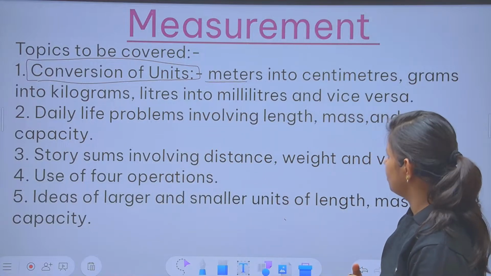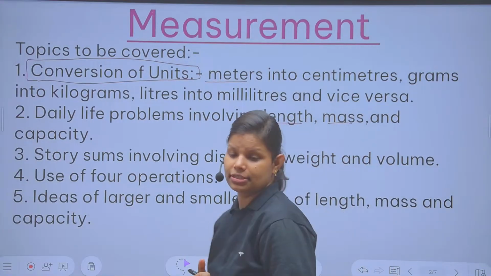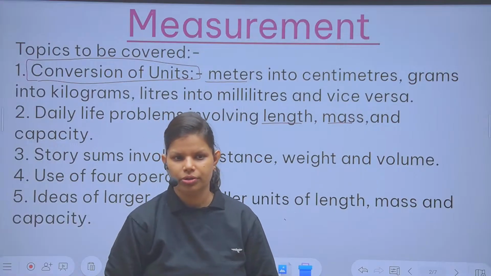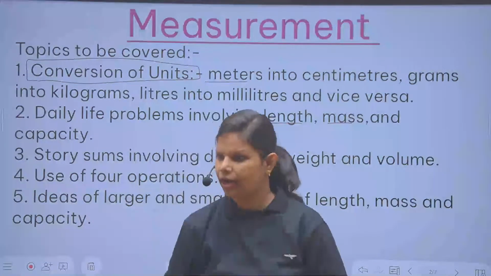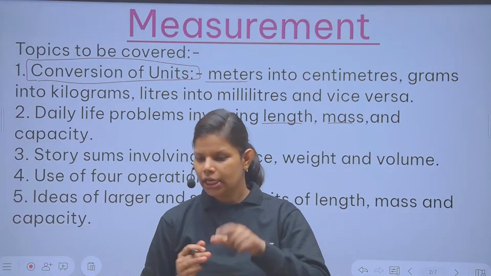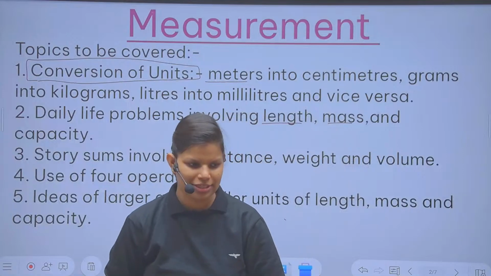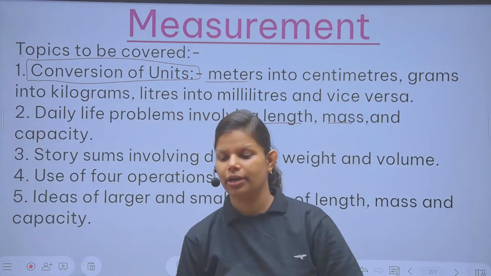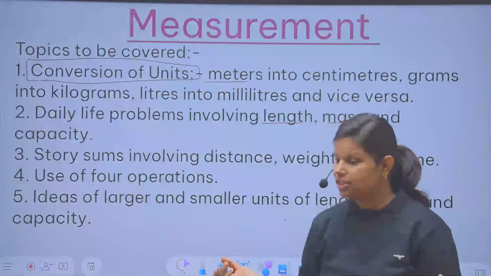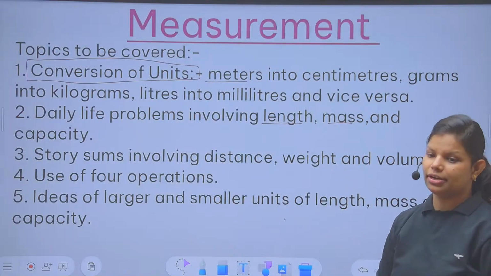Next is daily life problems involving length, mass, and time. Daily life problem means, for example, you are visiting the vendors and your mother or father has instructed you to go and buy vegetables for home. If your mother said go and buy 1 kg potato, and you say to the vendor, please give me 1 liter of potato, is it correct? No, it is not correct, because you don't have the knowledge of whether you measure potato in liter, kg, or meter. You have to understand this from this topic. Clear? We are just starting from the basics.